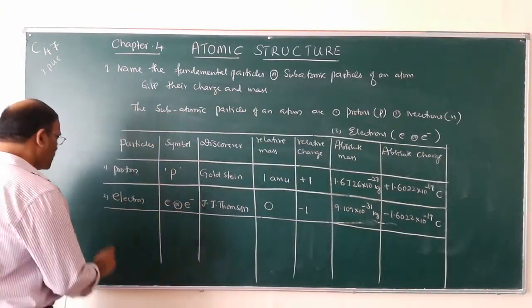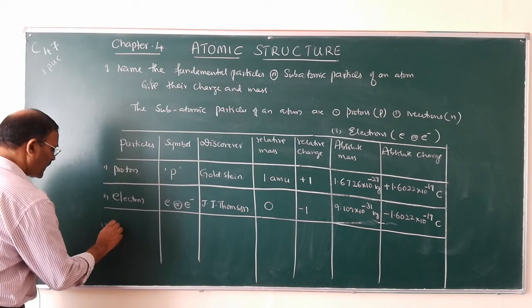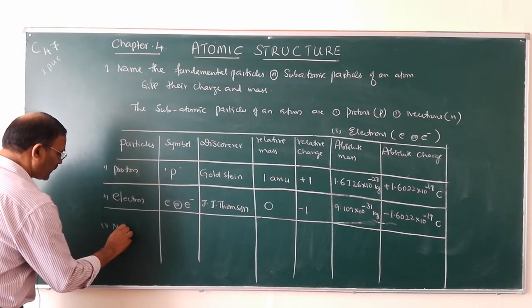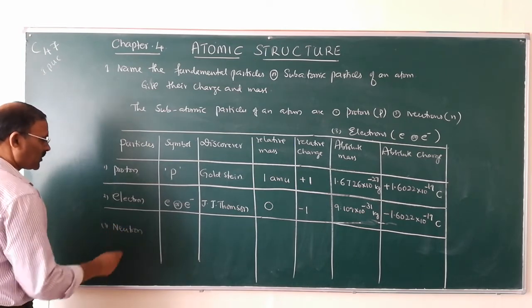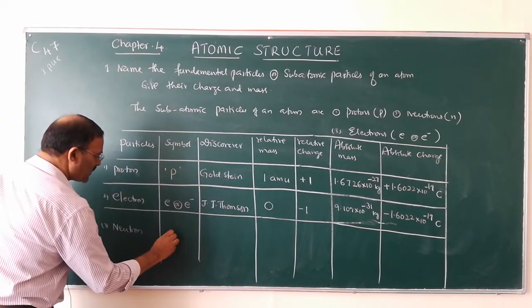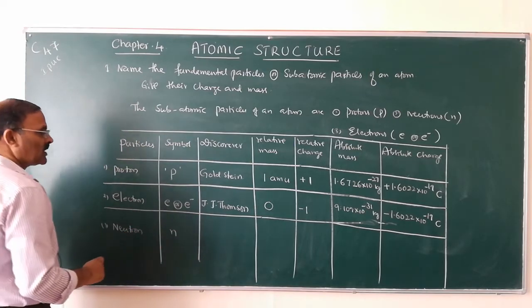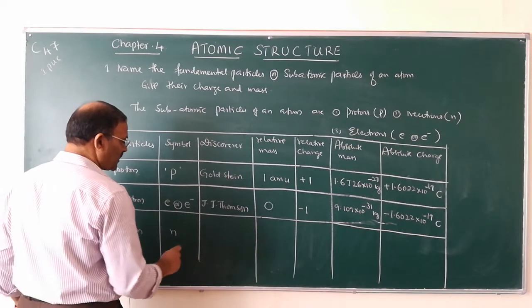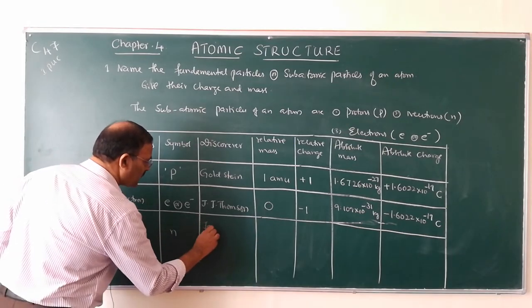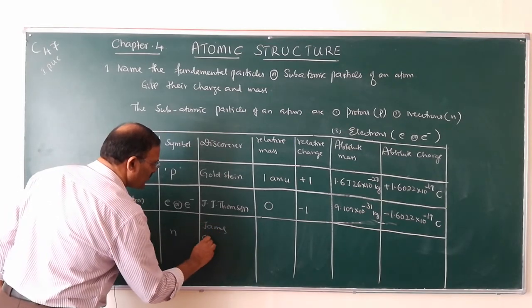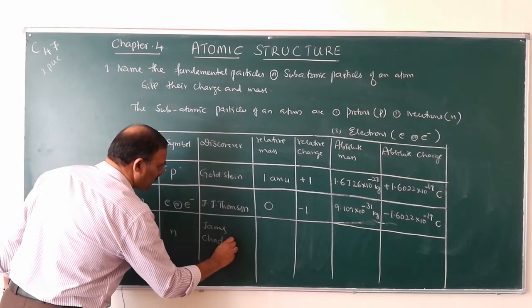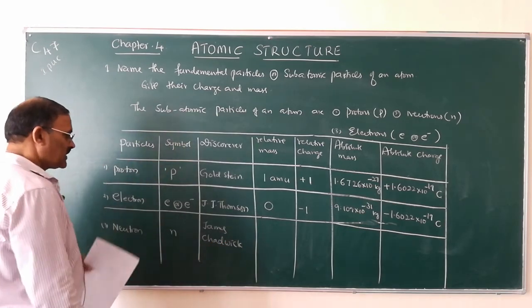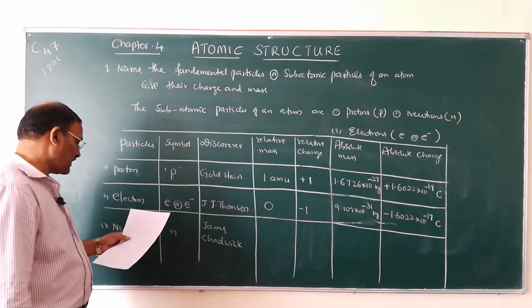And then the last subatomic particle is neutron. What is its symbol? Small n. Who discovered? James Chadwick.